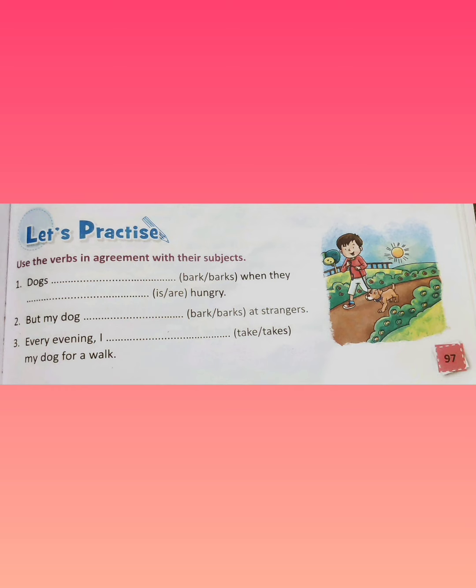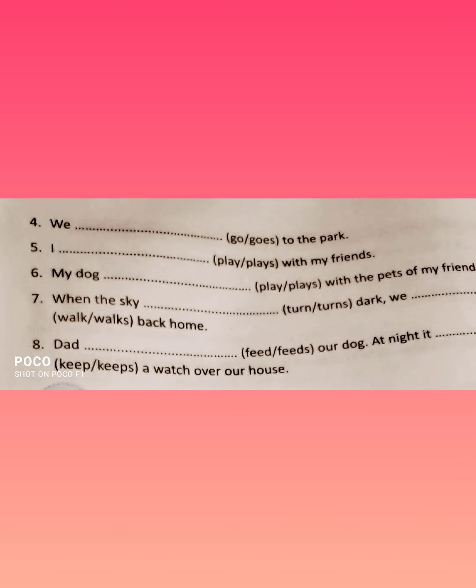Okay, in page number 97. So use the verbs in agreement with their subjects. Dogs bark or barks when they dash is or are hungry. But my dog dash bark or barks at strangers. You have to look at the subjects and also at the table given in page number 97, and then decide the verb that correctly matches with the subject. Every evening I dash take my dog for a walk. Take or takes, what can be here? So these things you have to keep in mind, with which subject your verb agrees.